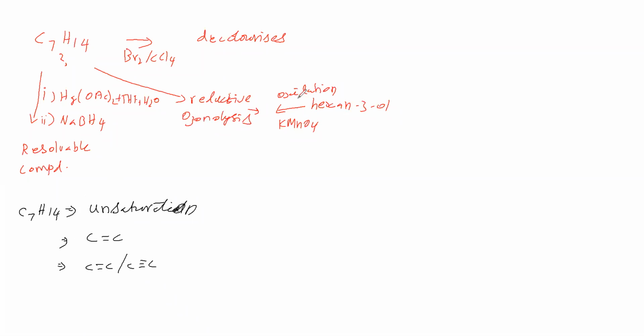Now, hexane-3-ol on oxidation with KMnO4 gives a product, and this on reductive ozonolysis gives what substance. Let us take hexane-3-ol and give the hydrogens here.